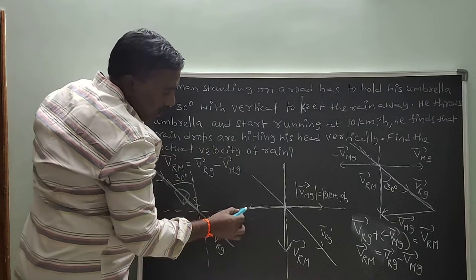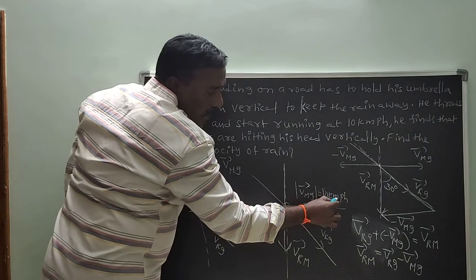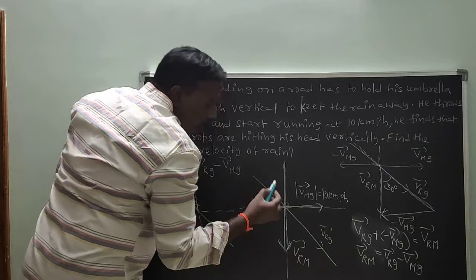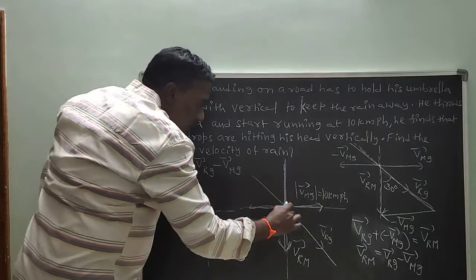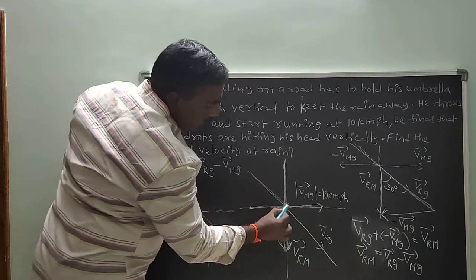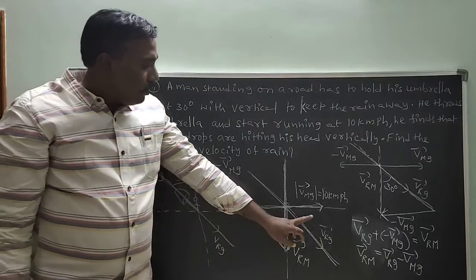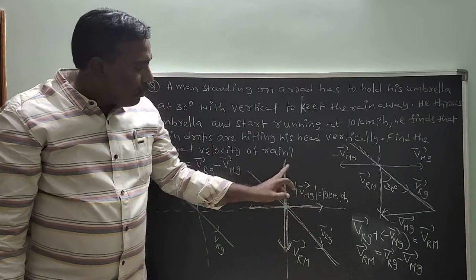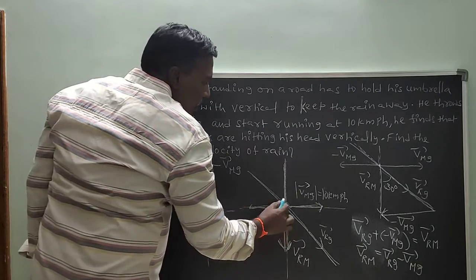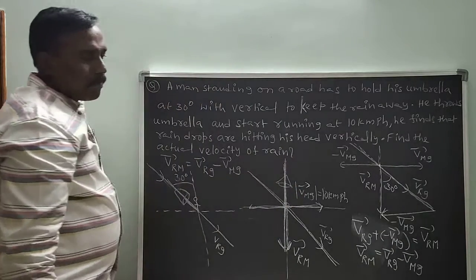At 30 degrees with the vertical, to keep the rain away, he throws the umbrella and starts running at 10 km per hour. He finds that raindrops are hitting his head vertically. Suppose here the man starts running with velocity 10 km per hour. The rain appears to the man to be falling vertically down, but the actual velocity of the rain does not change; the velocity of rain with respect to man is vertically downwards. Now to protect himself, he must place the umbrella like this.